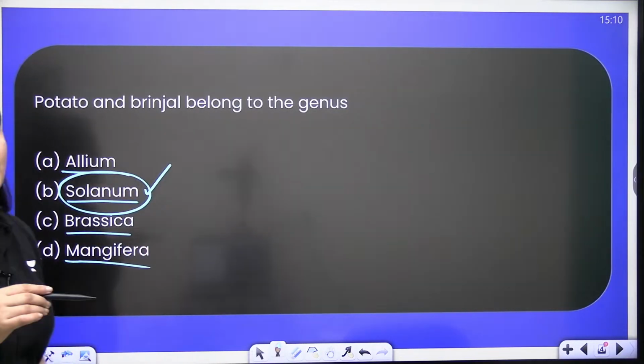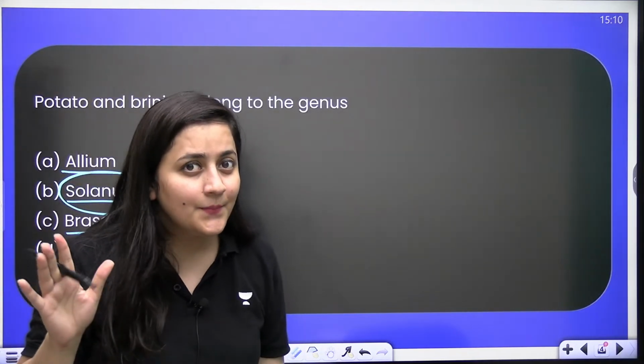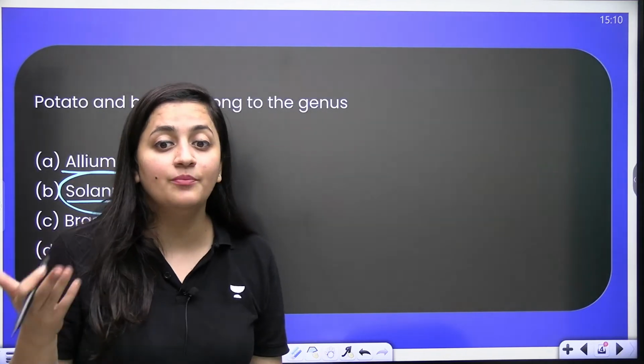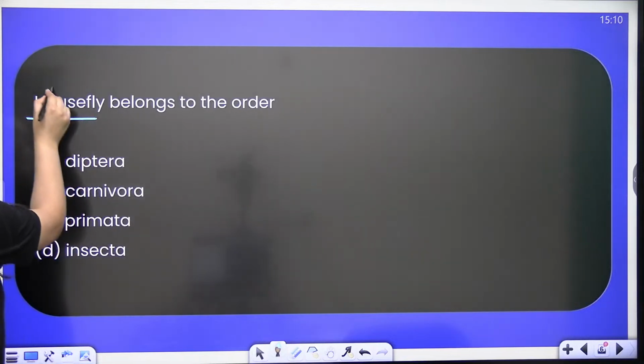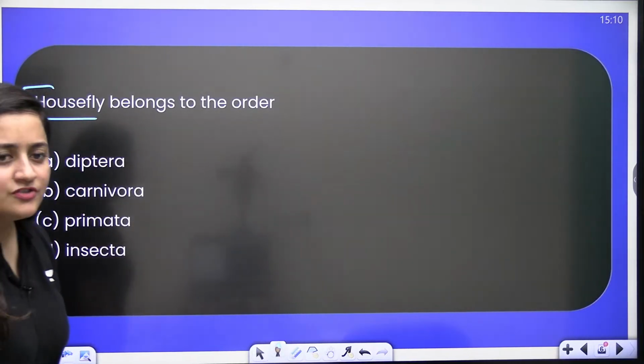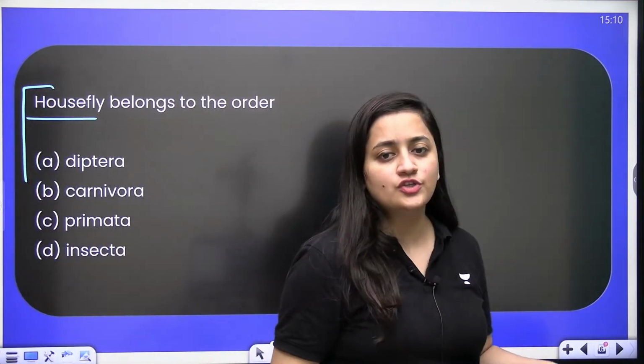Solanum tuberosum is for potato and Solanum melongena for the brinjal. Next question: housefly belongs to which order? Quick, housefly belongs to which order?